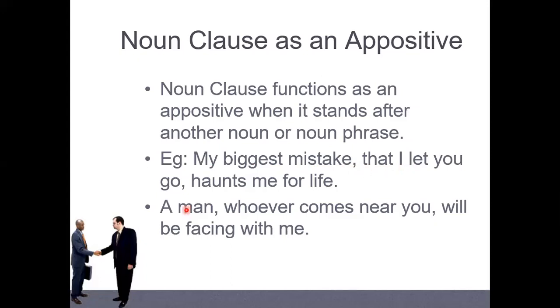Okay. Like one more, a man whoever comes near you. So this is called an appositive phrase, or appositive. Appositive means that it refers to the same noun in front of it. An appositive is the noun that refers to the same noun in front of it. So this one means the same. A man and whoever comes near you, the same. Okay. This one we call appositive.